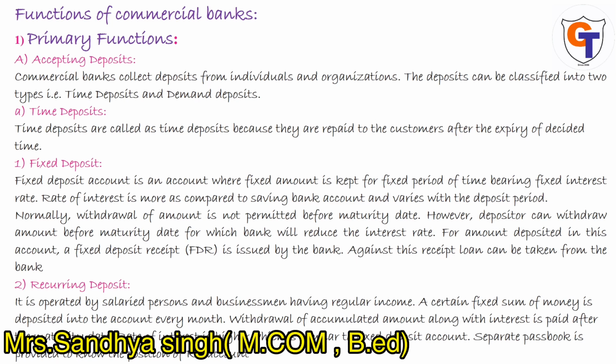But the core banking function was to accept deposit and grant loan. So the primary function of commercial bank are known as core banking function. The primary function are as follow. First one is accepting deposit. Commercial bank collect deposit from individual and organization. The deposit can be classified into two: time deposit and the other one is demand deposit.